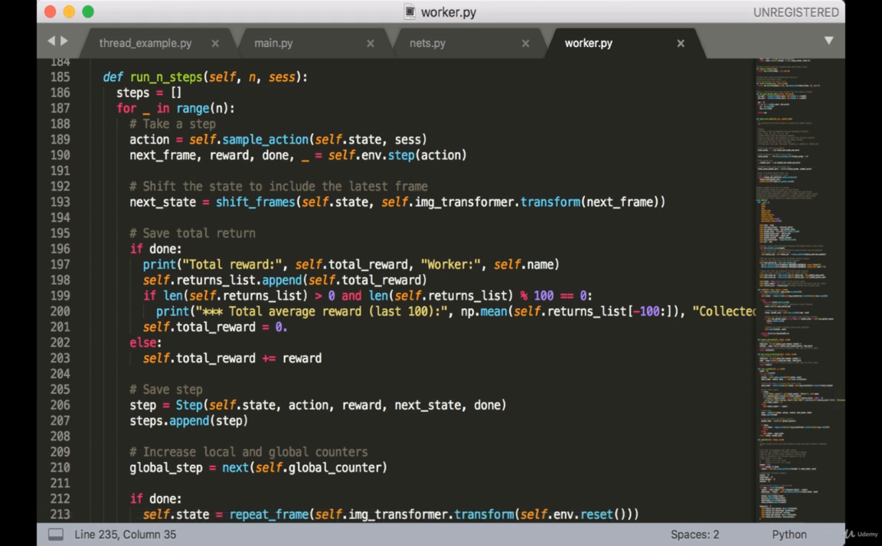This is going to help us see whether or not the agent is improving over time, since each individual return may vary by a lot. Then we reset the total reward variable to 0. If the done flag is not true, then we simply add the current reward to the total reward, which is how we're going to keep track of the total reward for each episode.